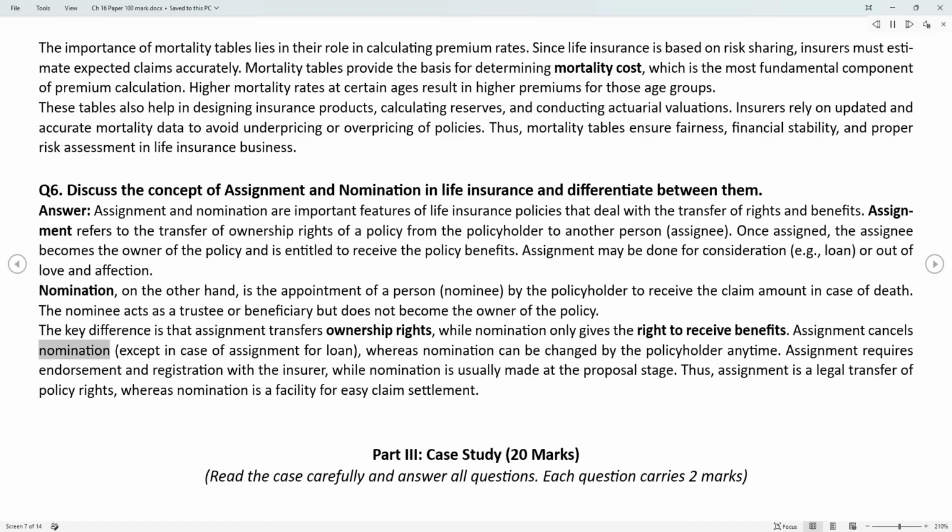Assignment cancels nomination, except in case of assignment for loan, whereas nomination can be changed by the policyholder anytime. Assignment requires endorsement and registration with the insurer, while nomination is usually made at the proposal stage.